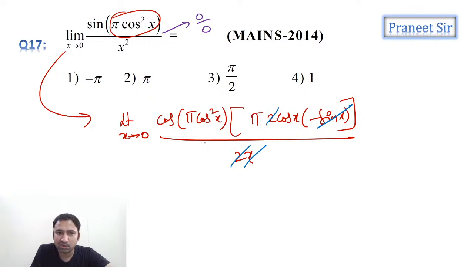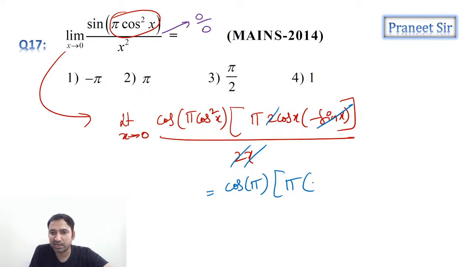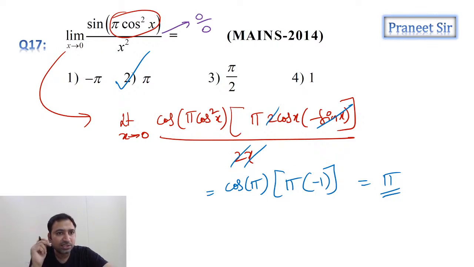If you substitute the limit, how much are we getting, guys? Here we get cos of pi into cos square 0, anyway 1, into pi into cos 0, which is anyway 1, into minus 1. So how much are we getting, guys? Plus pi we're getting. Clear now? Why? Because cos pi is minus 1, minus of minus is plus. So we're getting plus pi. Second option is the answer. Guys, clear? Chalo, let's move to the next question, guys.